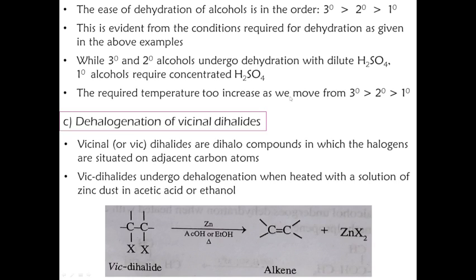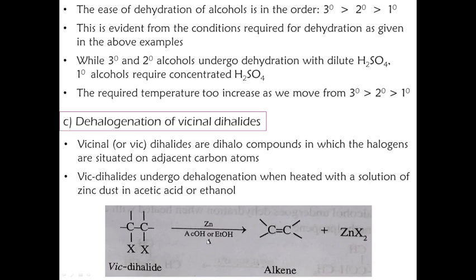So here you can see the reaction. A vicinal dihalide is represented. Vicinal means adjacent carbon atoms. In a vicinal dihalide, halogens are present on adjacent carbon atoms. So this reaction takes place in the presence of zinc and acetic acid, or zinc and ethanol, with heating. Then we get an alkene. Two halogens are removed from the adjacent carbon atoms, and a carbon-carbon double bond is introduced between those carbon atoms. Sodium iodide in acetone can also be used.